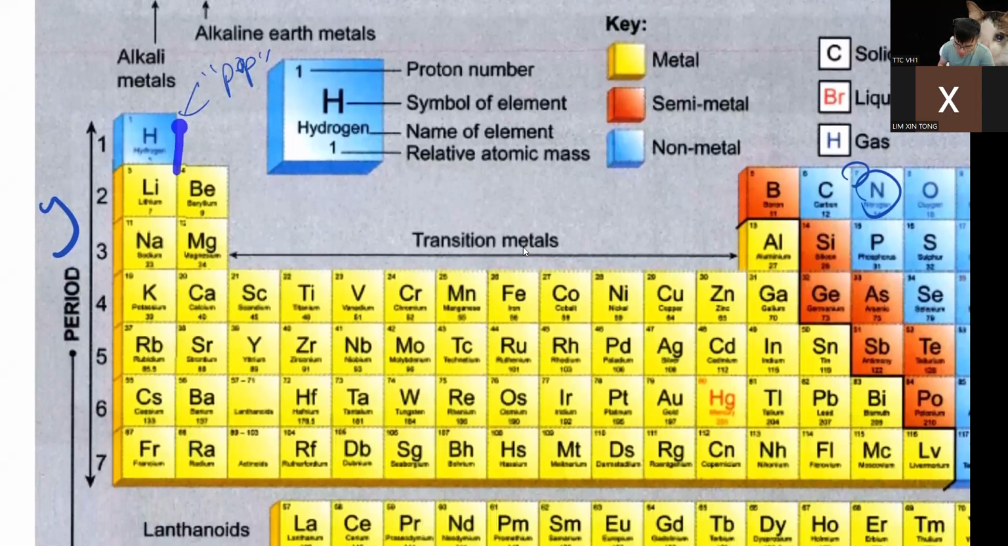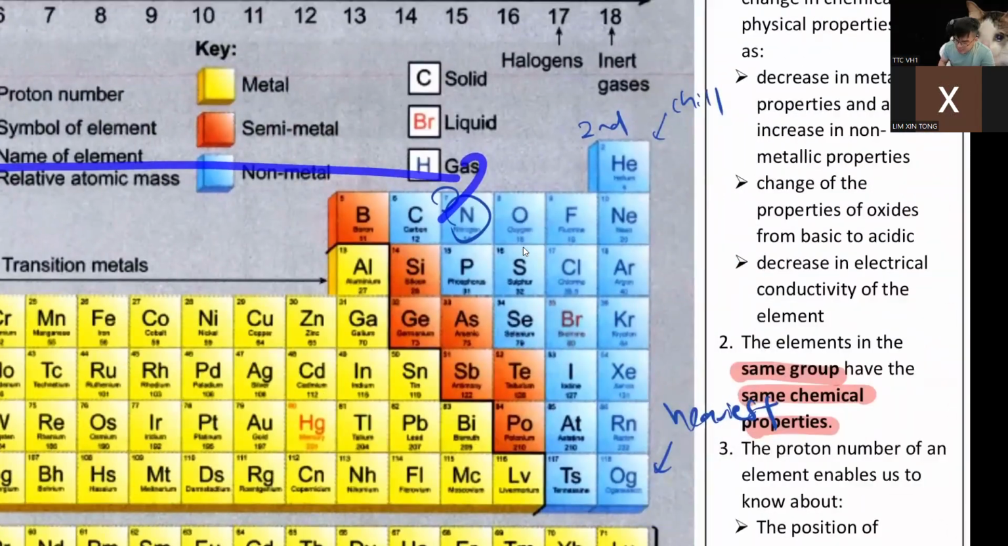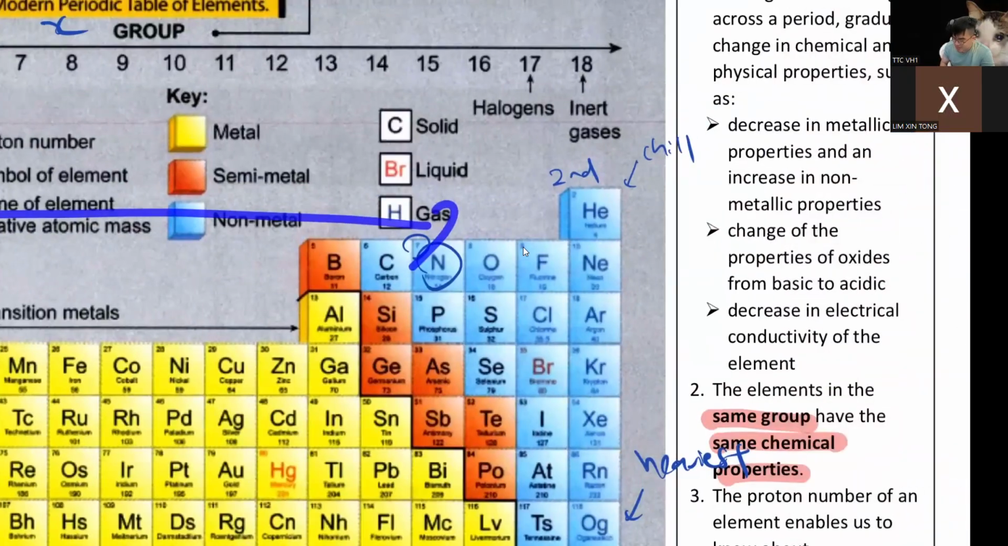So you see, everyone in group one, even though you just know hydrogen, you don't know all these, you can just kind of guess it. They are all freaking crazy, right? That's why there's a gap here. You see, there's a gap here. Why is helium all the way back?